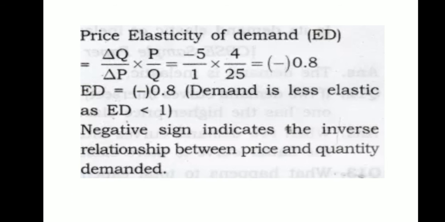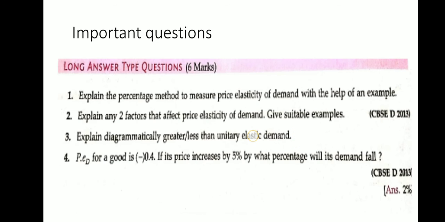Price elasticity of demand equals delta Q by delta P multiplied by P by Q. Now substitute the values, you will get the answer minus 0.8. What you can say is demand is less than elastic or demand is less than unitary. Both the statements are correct. The negative sign indicates the inverse relationship between the price and quantity demanded. When you solve the sum, the negative or the positive signs are in short ignored.